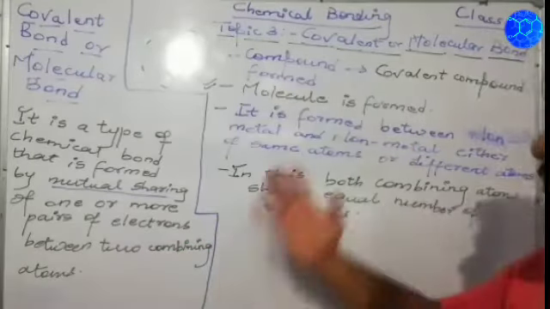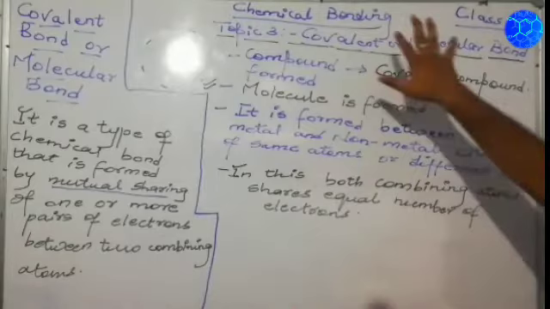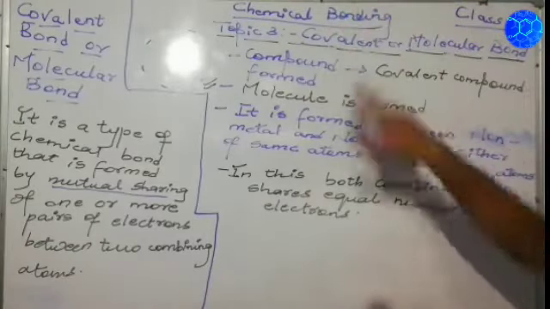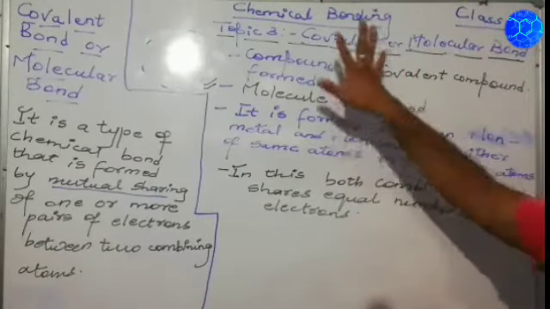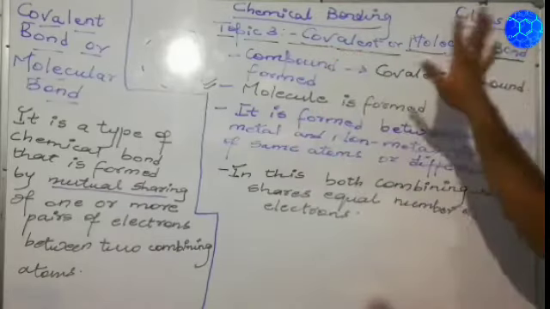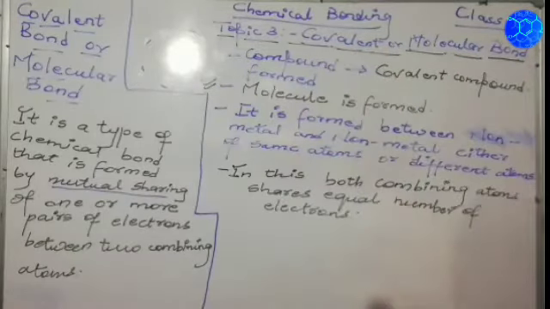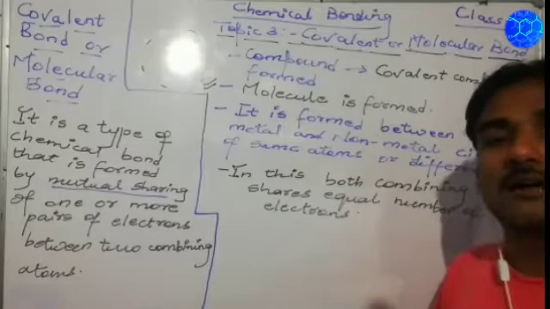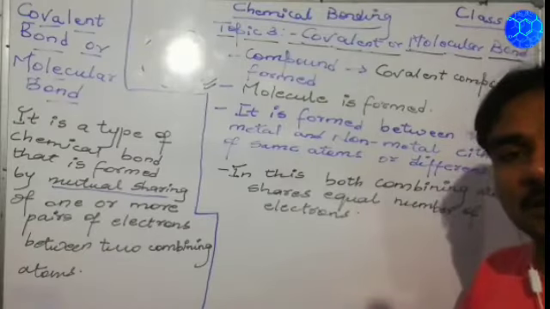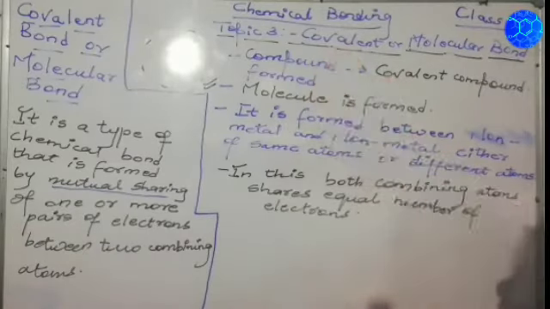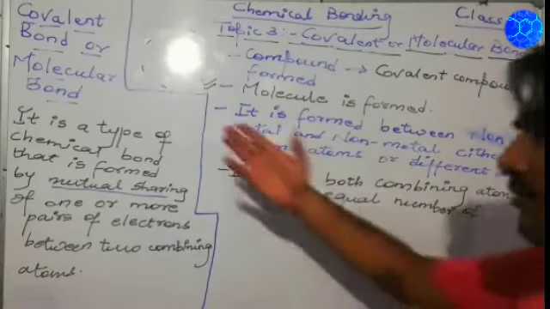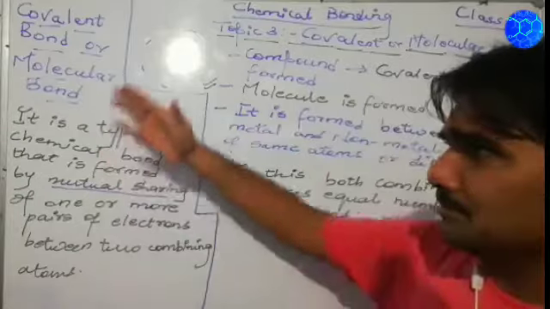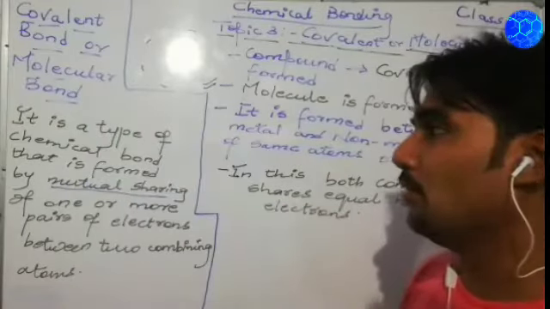Thank you. Now moving further, I have taken the third topic of chemical bonding of class 10th. The next type of bond is the covalent or molecular bond. Before this I explained the electrovalent or ionic bond. Now I am taking the third topic, covalent or molecular bond. So what is a covalent or molecular bond?